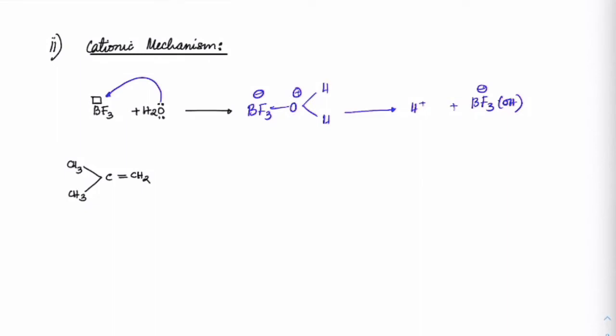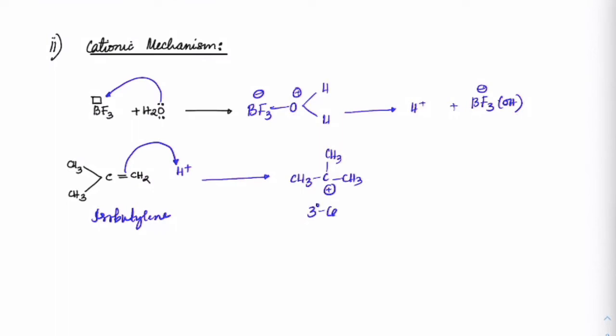So what would happen if I take this as the reactant? Then this pi bond will attack as an electrophilic addition here, and when the electrophilic addition happens, we will get a carbocation, CH3-C+-CH3. What is this one? This is isobutylene. So I am taking isobutylene as an example for this. So electrophilic addition will take place, and a 3-degree carbocation is formed.